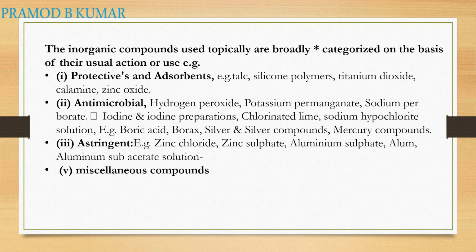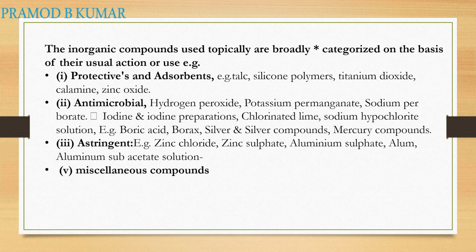Then antimicrobial agents like hydrogen peroxide, which has antimicrobial properties and destroys the microorganisms on the surface of the skin, potassium permanganate, sodium perborate, iodine preparations, chlorinated amine, sodium hypochlorite solution, boric acid, borax, silver compounds, mercury. Then there are antimicrobial astringents like zinc chloride, zinc sulfate, aluminum sulfate, alum, which you use as an aftershave, aluminum subacetate solution, and some miscellaneous compounds.